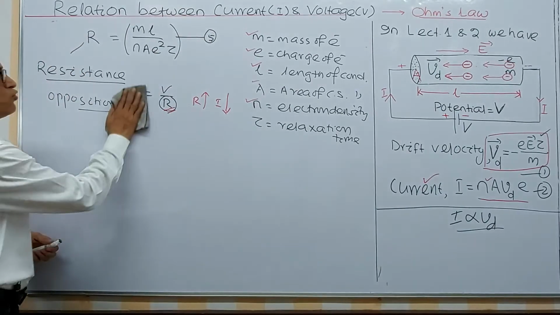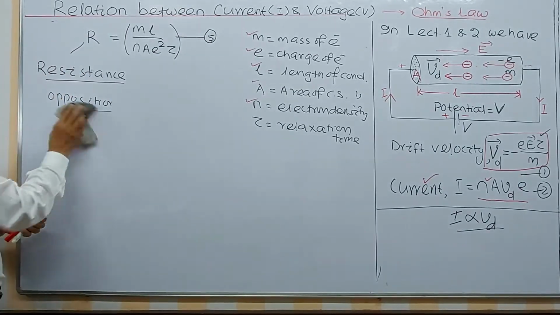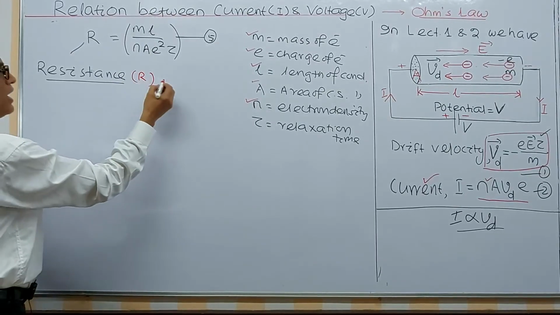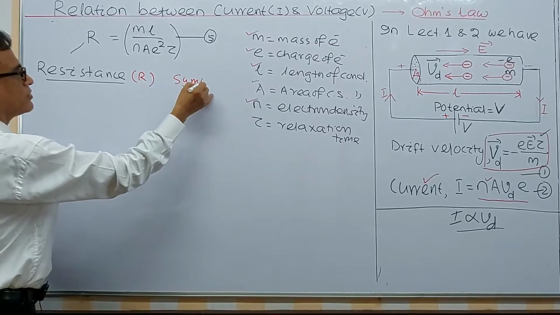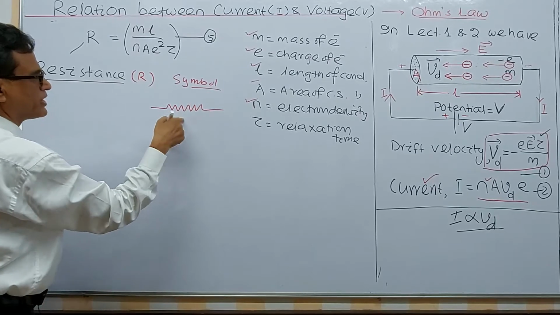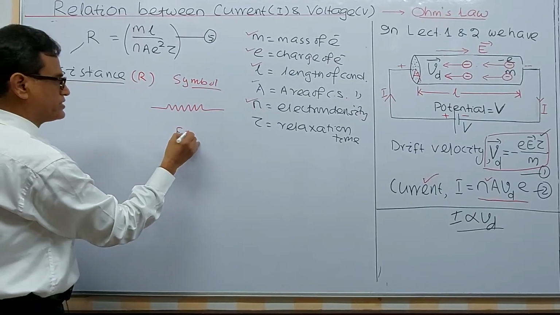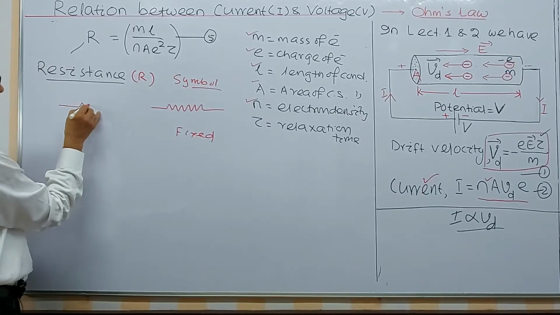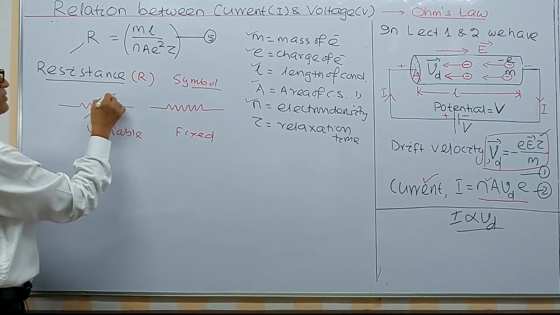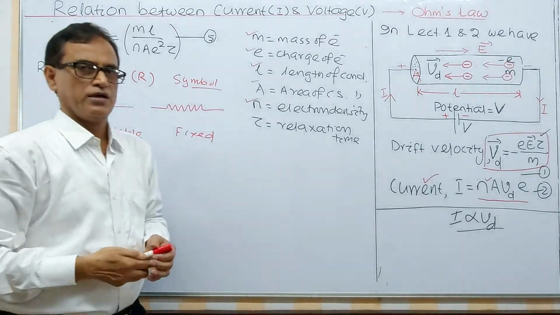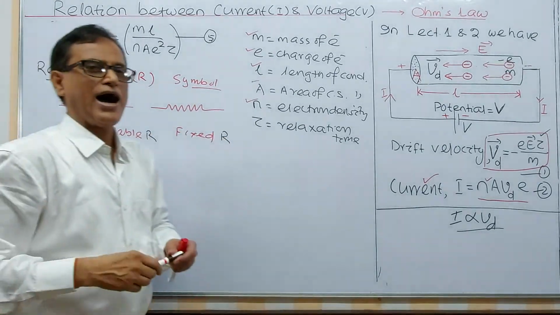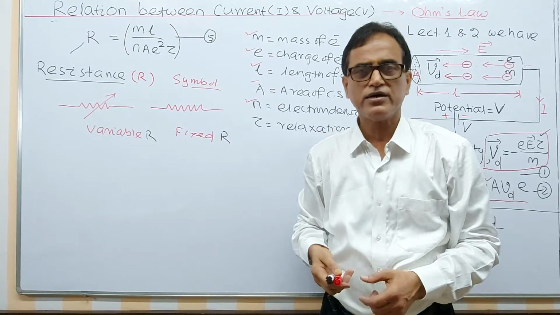Then the question is, what is resistance and what is a resistor? Resistance is R, and the circuit symbol is a rough zigzag path. This is a symbolic representation of a fixed resistor. If it is variable, you can give a symbol like this. This is fixed R. This is variable R. A resistor is something available in the market.